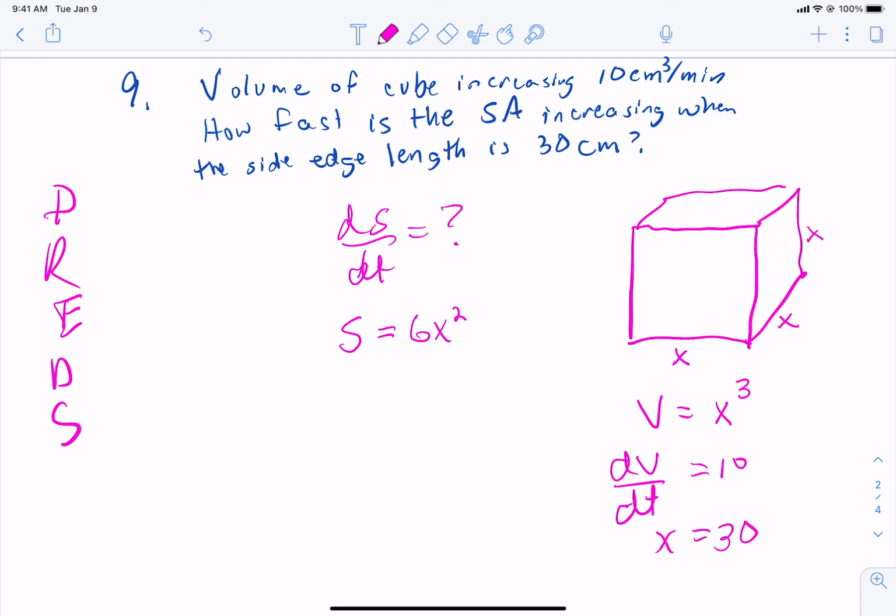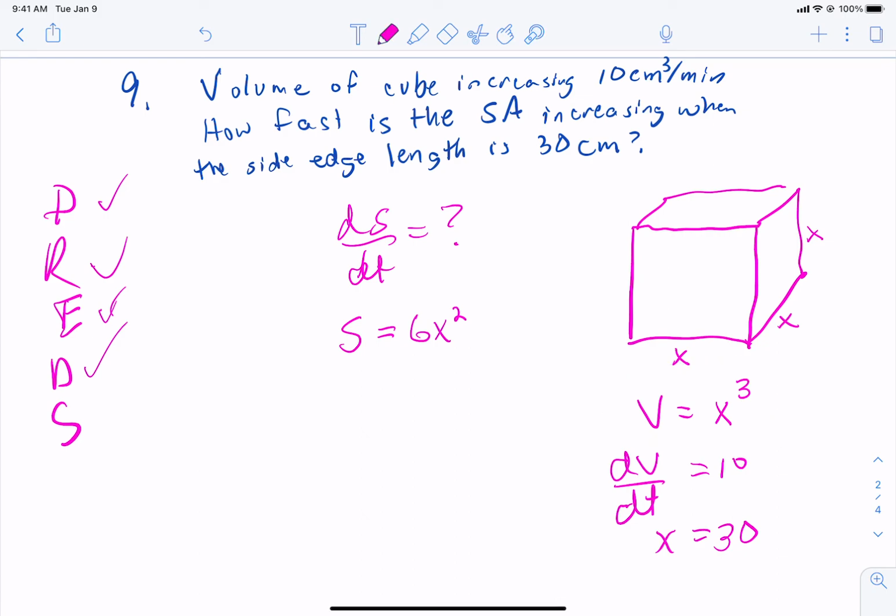So first, this one's kind of an interesting one. Okay, so we drew the picture. We wrote down all the rates we're looking for and everything else. We have the equations we need. Now we're going to differentiate. So where do you start with this one? Well, let's start right here.